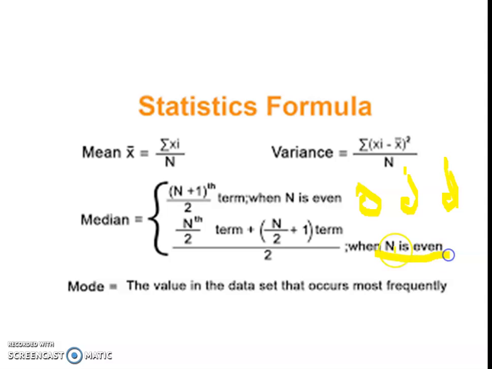If n is even, then we take the (n upon 2) term plus the (n upon 2 plus 1) term, divided by 2. Suppose it is given 5 plus 6, that is 11 divided by 2. So obviously we have to get the term given. If 4 plus 4 is given, that is 8 upon 2, so the fourth observation we consider as the median. Mode is the value in a data set that occurs most frequently. We discuss that later.